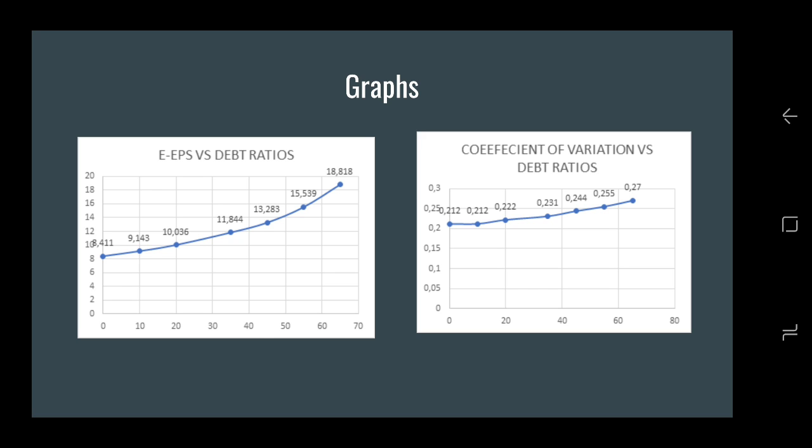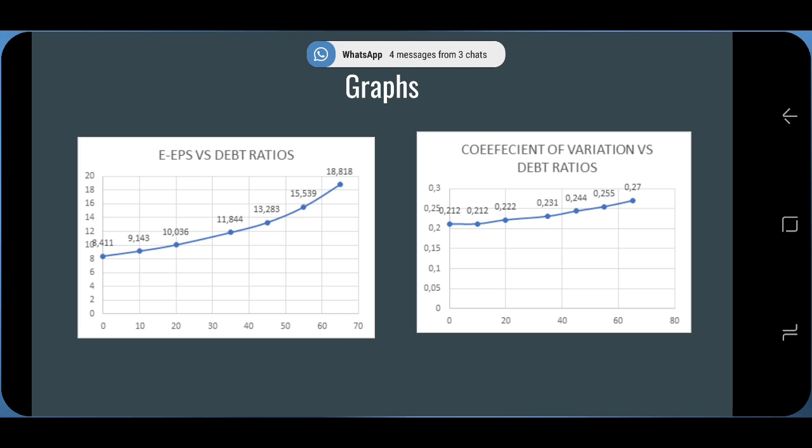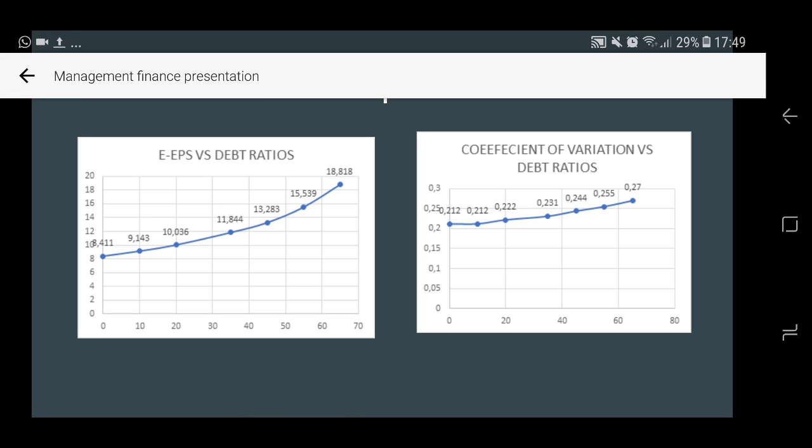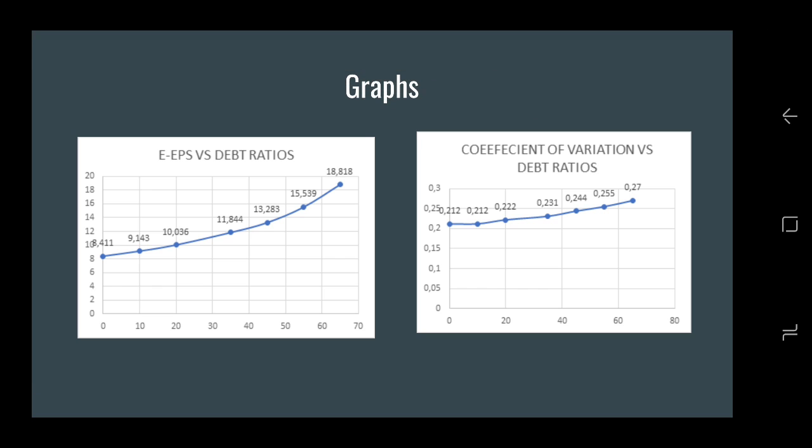So what we noticed is that as the EPS increased slowly, the increase in EBIT also grew. So if EBIT increases in a small amount, it will reflect EPS increasing in a large amount.